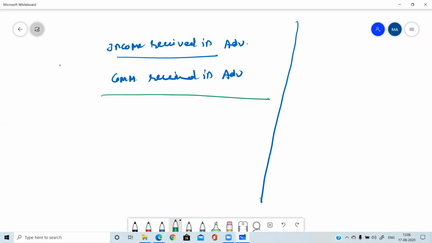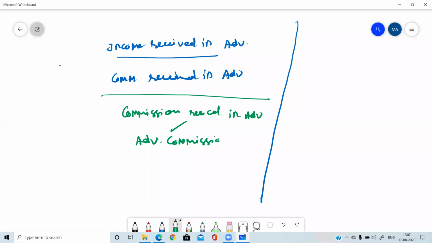Yes, the first account is commission received in advance, or we can write advance commission. Both are correct.